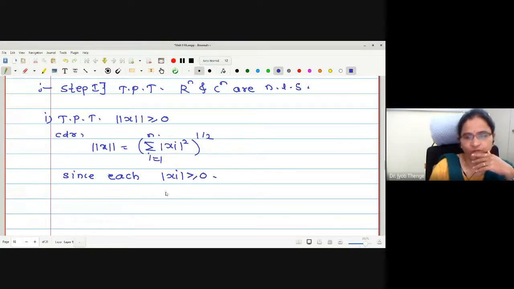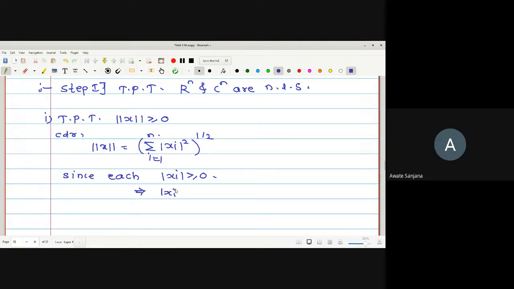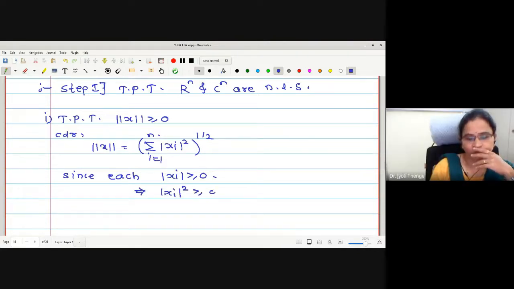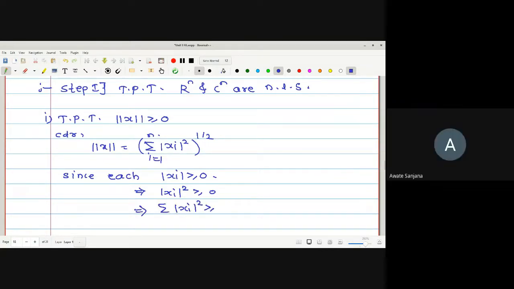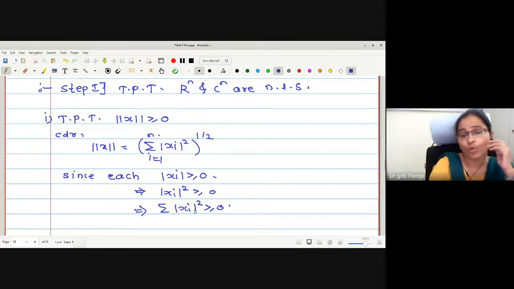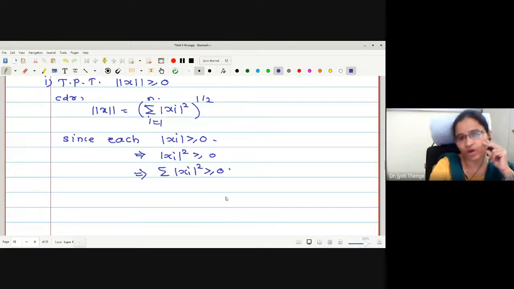Mod xi is non-negative, no? Yes. What about mod xi square? Non-negative. What about sum of mod xi square? Non-negative. What about the square root of a non-negative term?